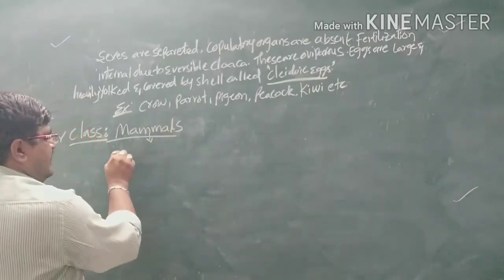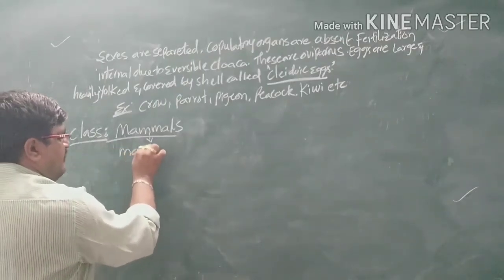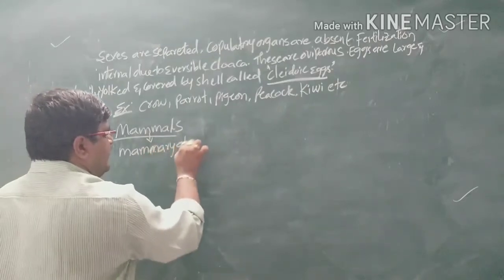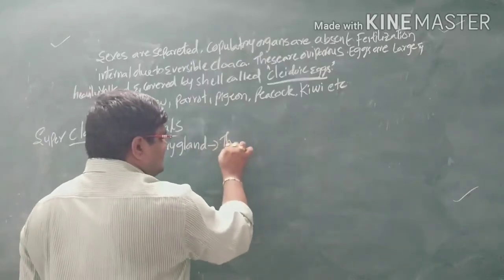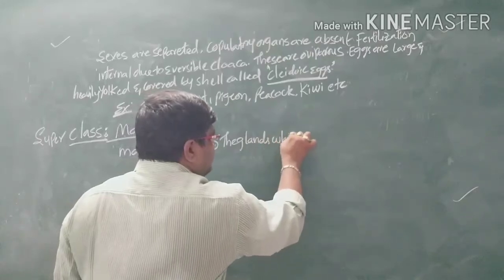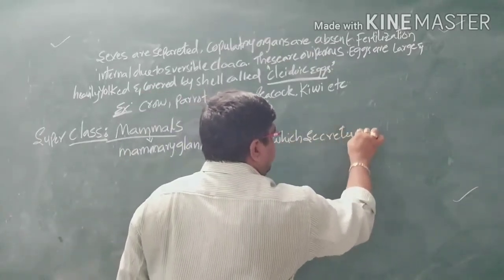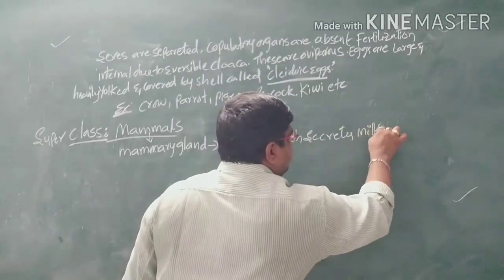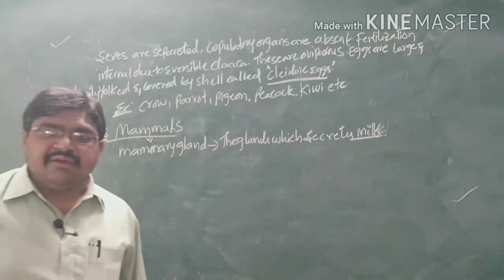Mammals have mammary glands. The mammary glands are the glands which secrete milk. Such types of glands are called mammary glands.